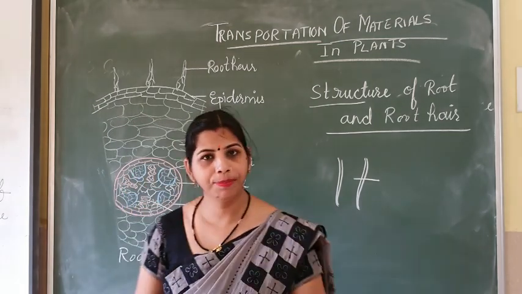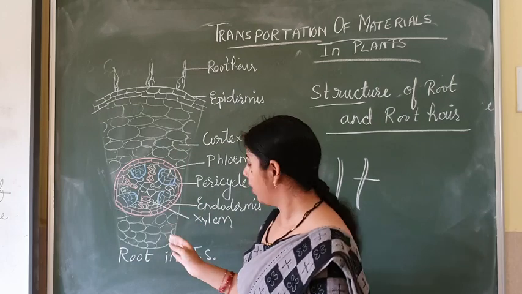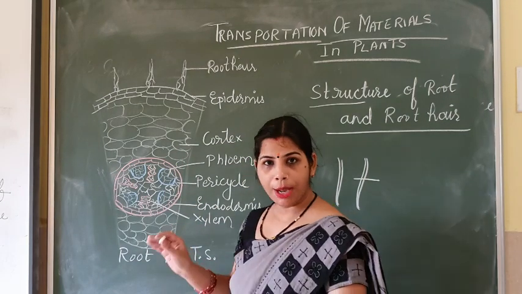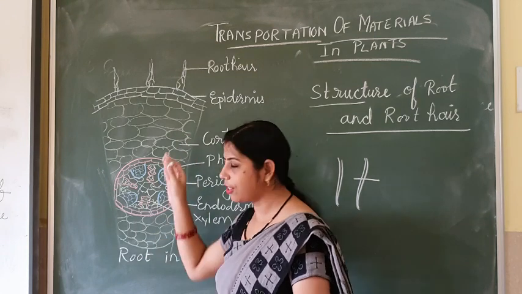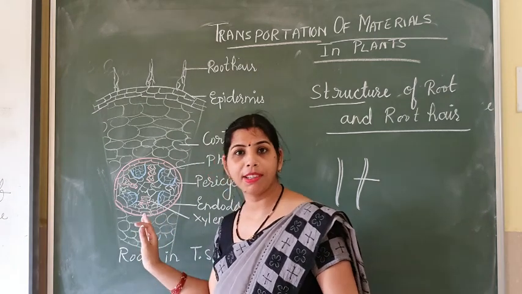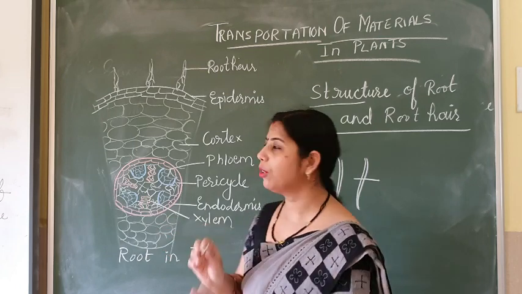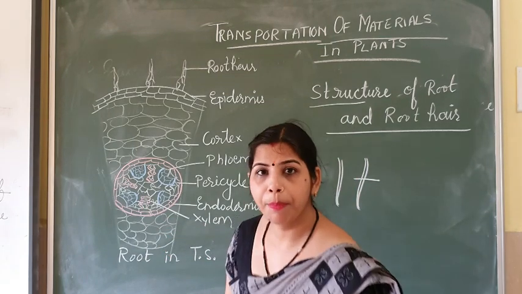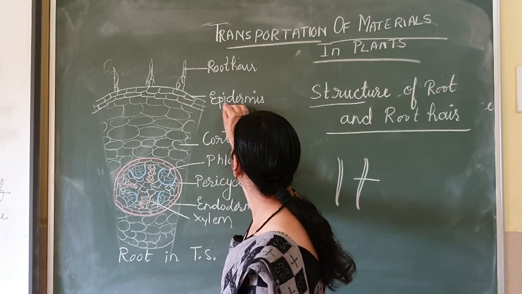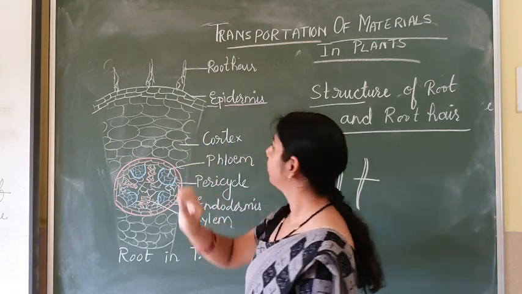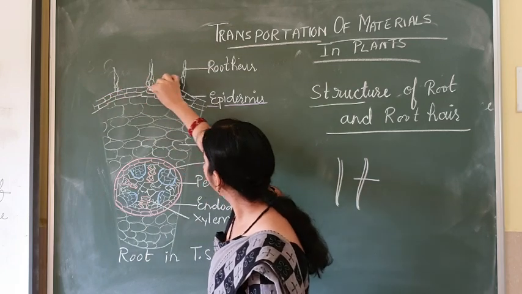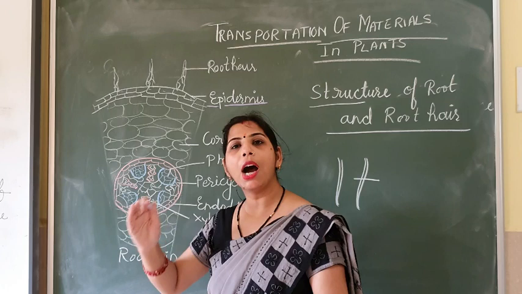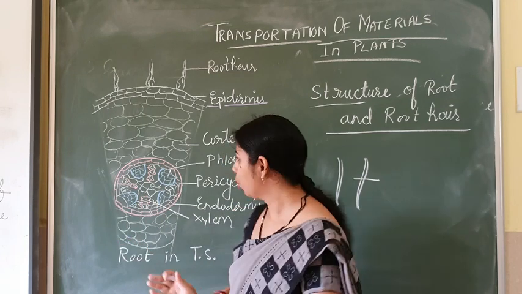I have already drawn the diagram here. This is the structure of the root. I am going to explain the parts present in the root that make up the complete root. The first part is the epidermis, the outer layer of the root.